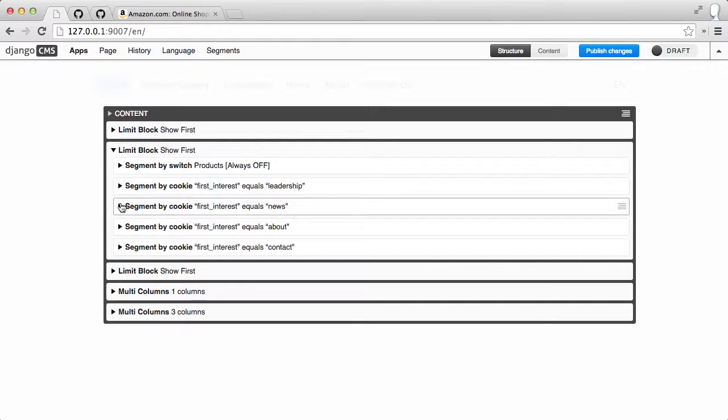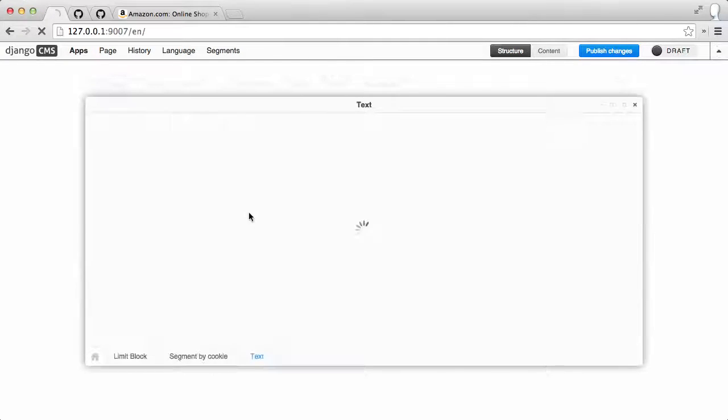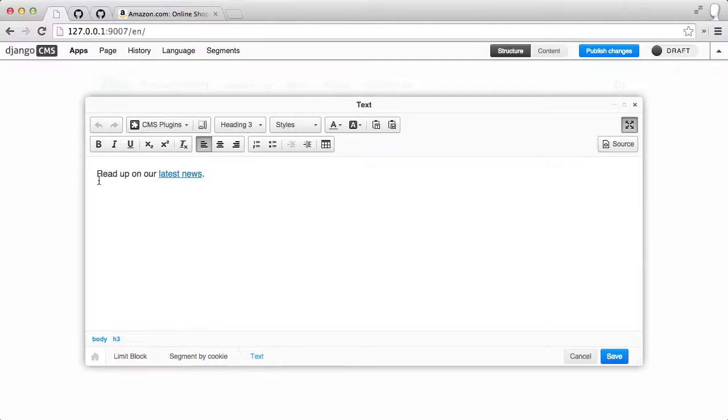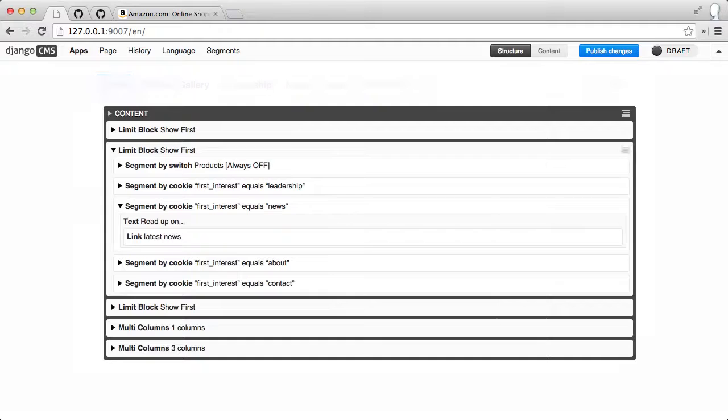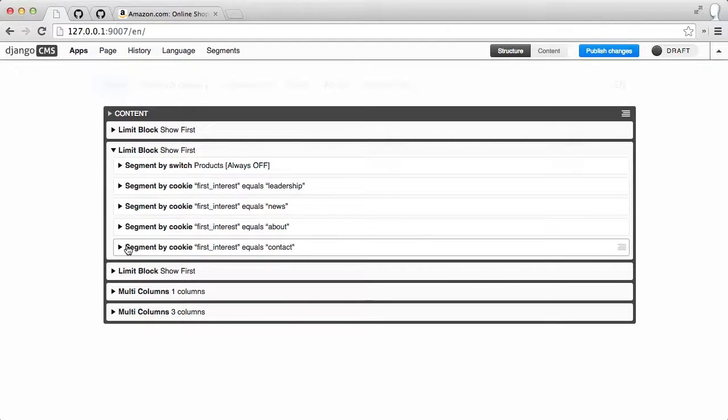So this is the content that will be displayed right here. And as you saw on the front page, it's read up on our latest news, right? And that's what we saw. So if I switch back over to content view, we see this content. So that's how that works, okay? And if this didn't pass, then we could check the about page, and then we could check the contact page. And again, it would show specialized content for those people who visited those pages first, and if none of this occurred, then it would show nothing here.